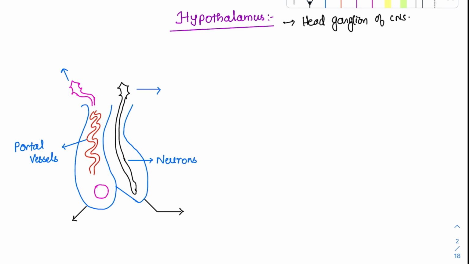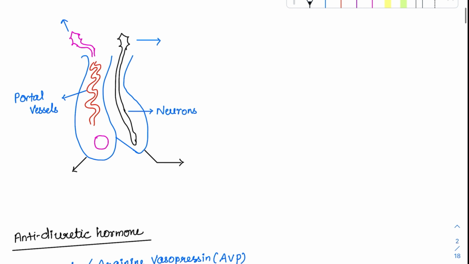It usually gives impulses to two parts of the pituitary. We have the anterior pituitary. So the pituitary has two lobes, that is the anterior pituitary and the posterior pituitary. Both these lobes are supplied by, or connected with, the hypothalamus. Whatever information is coming from the hypothalamus will be carried out by this group of pituitary.